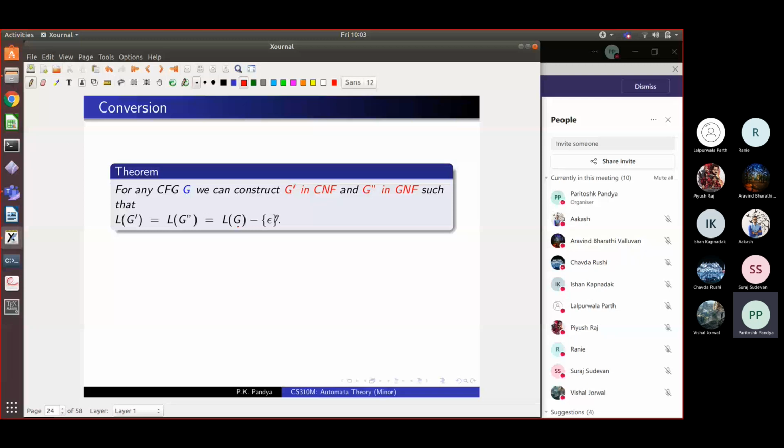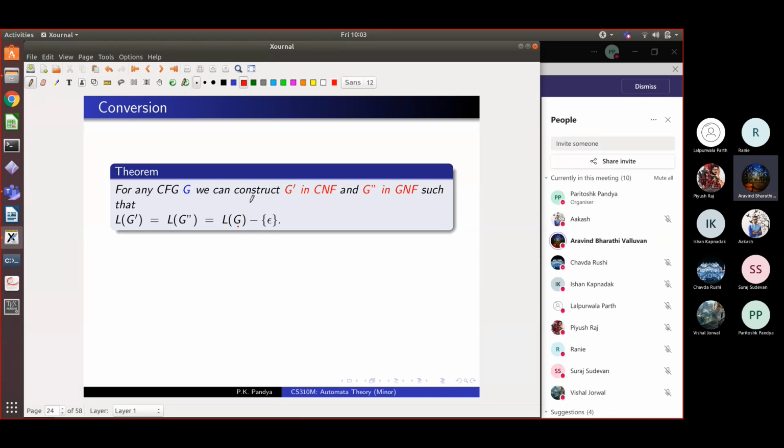If it was not there, nothing is removed. If it was there, epsilon is removed. Except for the string epsilon, this grammar G prime in Chomsky normal form will have the same language. In this sense, it's a normal form. Do you agree, Arvind? Yes, sir.